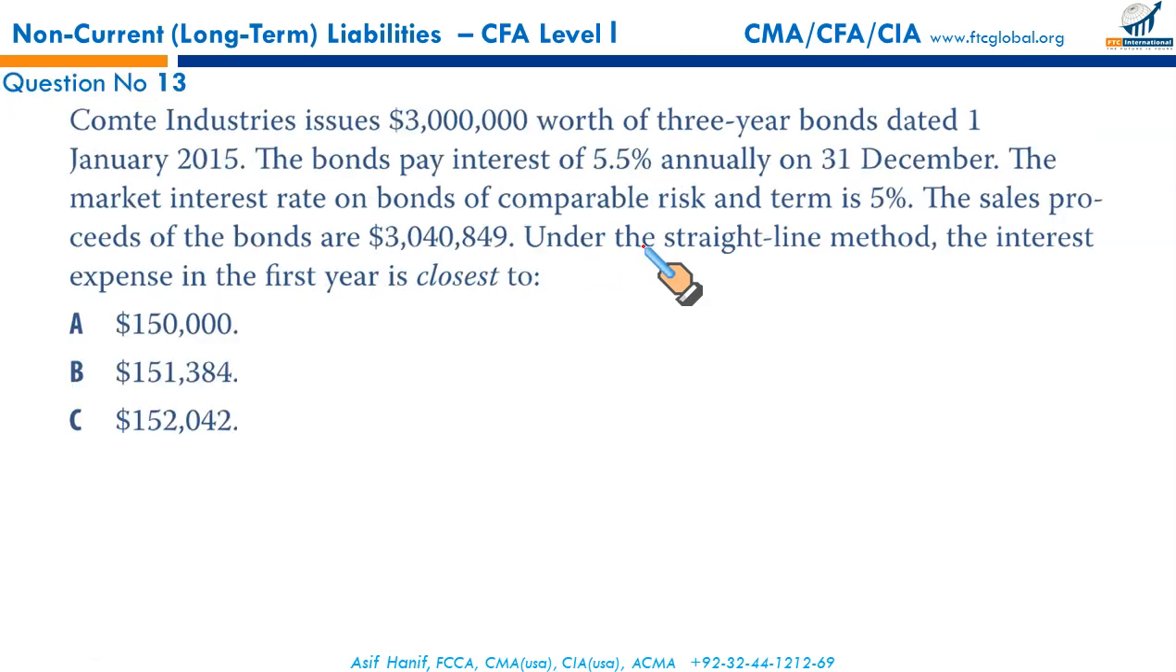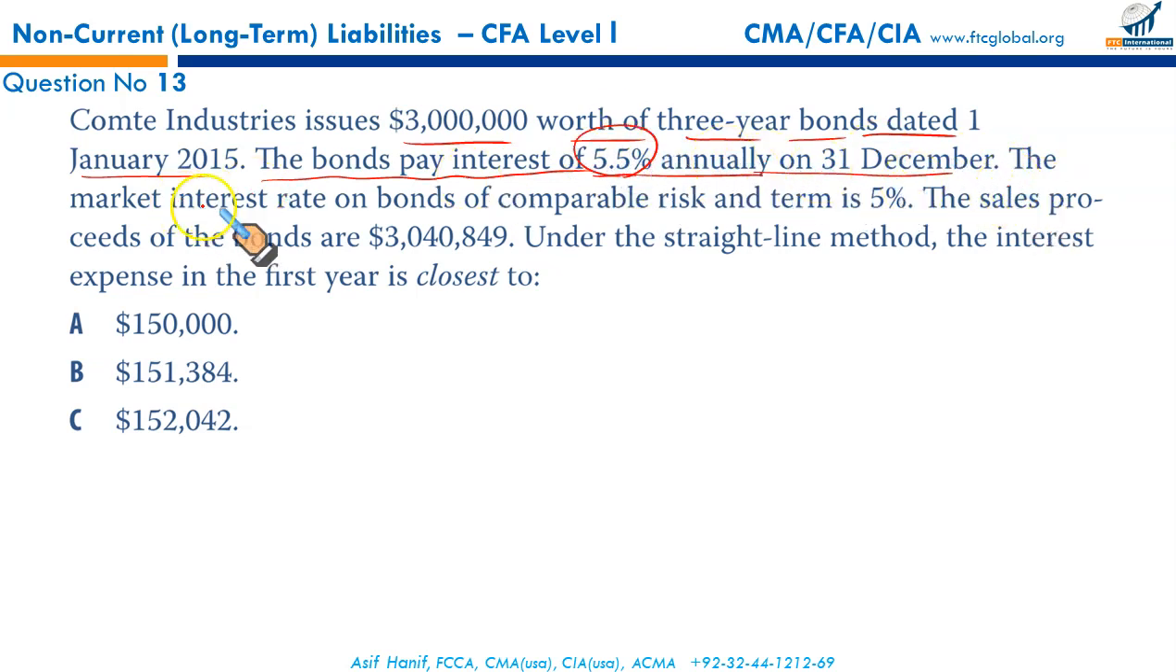Next. Now this is an alternative treatment of your discount amortization and premium amortization. I need your full attention. Compt Industries issues 3 million worth of 3-year bonds dated 1st January 2015. The bonds pay interest 5.5% annually on December 31st.